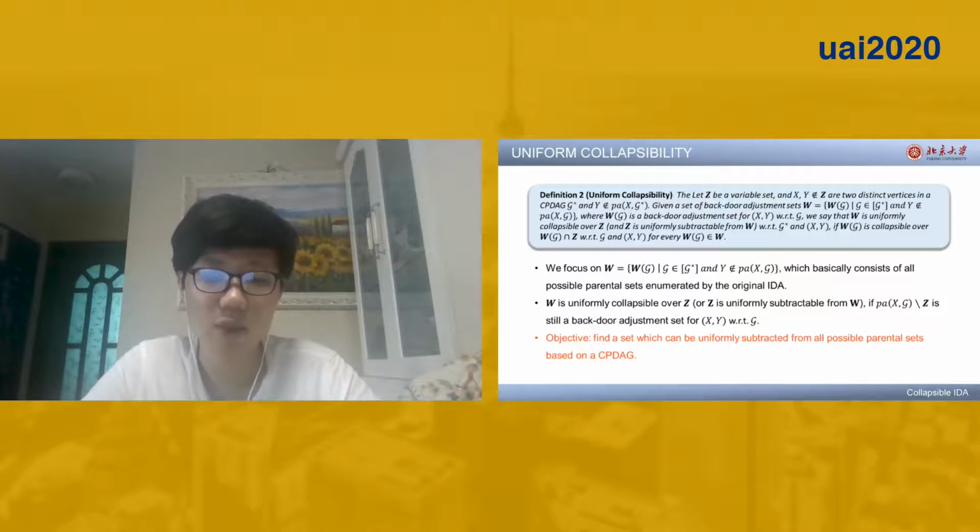Based on this idea, we extend the definition of collapsibility to uniform collapsibility. The formal definition is given by Definition 2. Let W be defined by this equation, which basically consists of all possible parental sets enumerated by the original IDA. Definition 2 says that W is uniformly collapsible over Z, or Z is uniformly subtractable from W, if for every PAXG in W, PAXG set minus Z is still a backdoor adjustment set. So our next task is to find such a set Z.